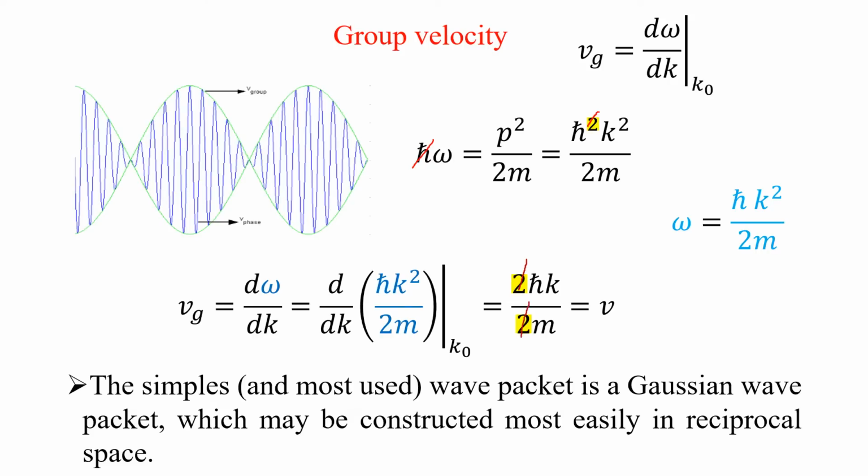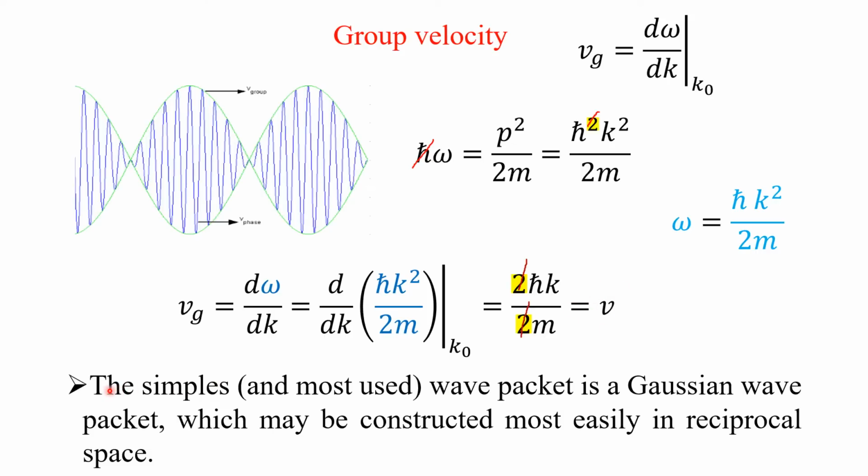So you will get h cross k over m, which is momentum over mass, p by m, equal to velocity. This is the velocity of the particle. So the group velocity is equal to the velocity of the particle. So you can measure it experimentally.